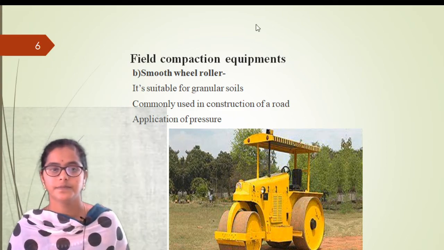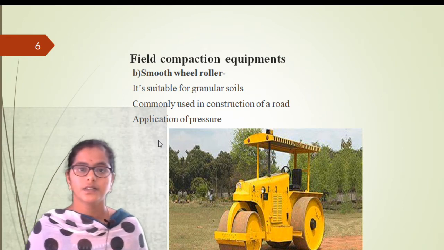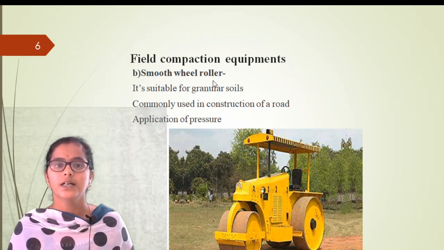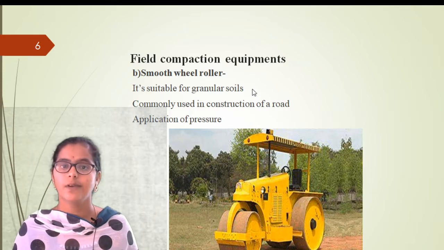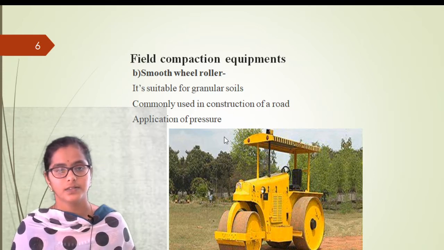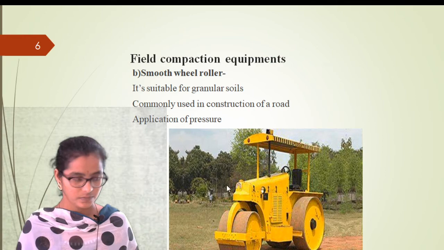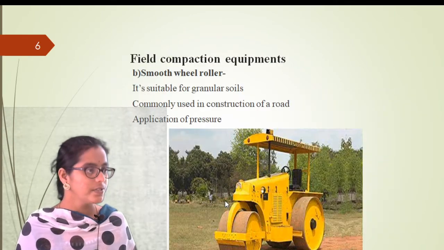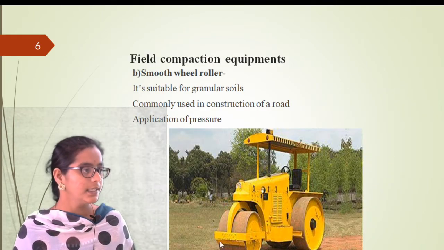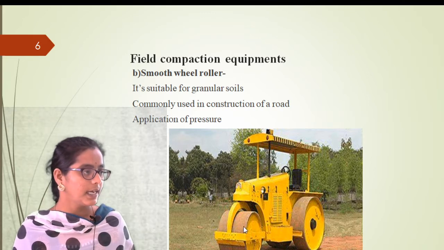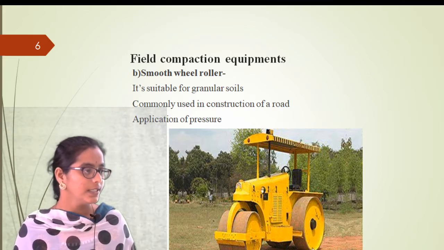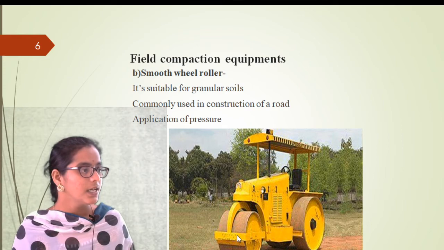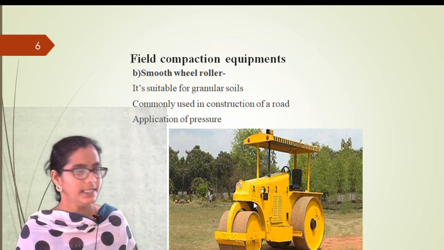So this is important: smooth wheel roller is suitable for granular soils. If you see, the equipment is very big, right? Smooth wheels are there at the front side and also at the back side. So these wheels will compact the soil.